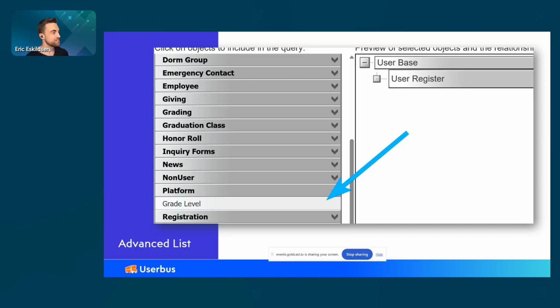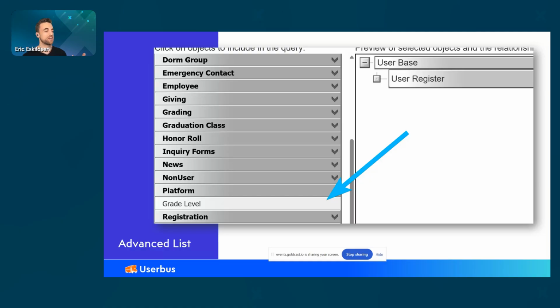So then we've got all 3 of these. So we need some technical knowledge to set this up, right? We need to know, first of all, which group contains grade level. We need to know that it's nested under platform here. We need to know that these 3 things, user base, user register, and grade level, are related.